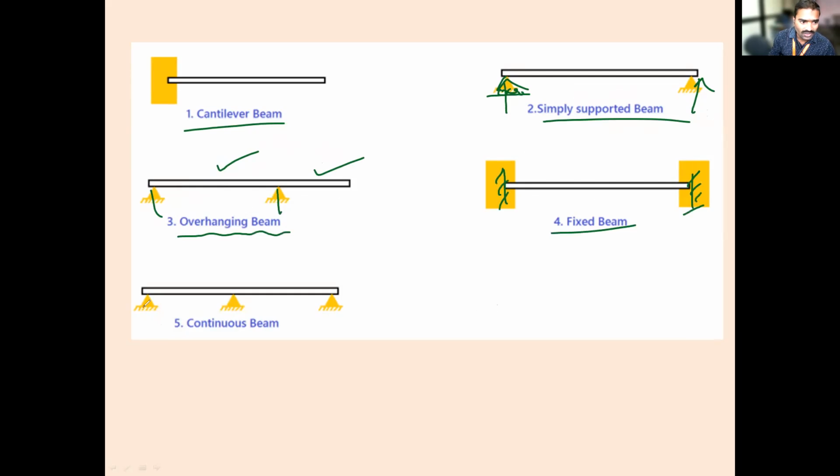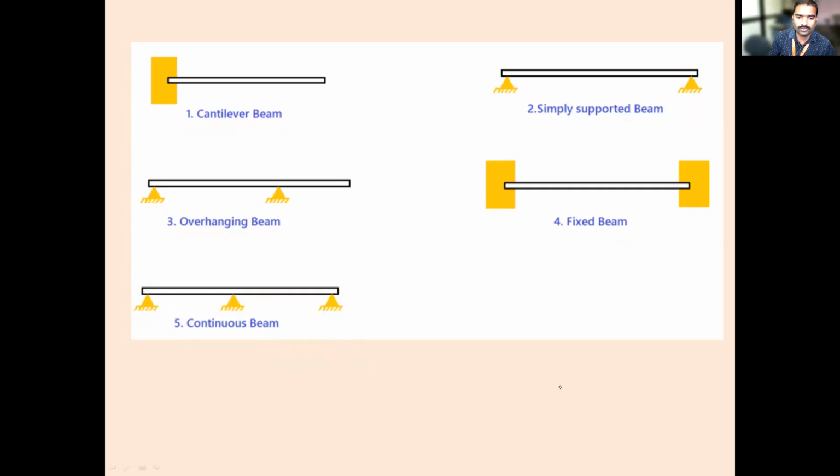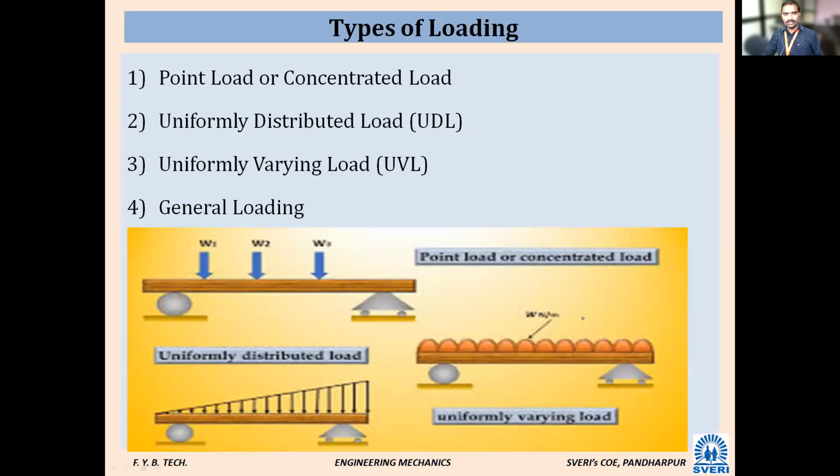Here, see, there is a hinge. There are two reactions at a hinge. How many reactions in total? 6. It is a continuous beam. Is it clear, everyone? Yes sir. This one we have seen. So this is a point load, this is UDL, this is UVL.